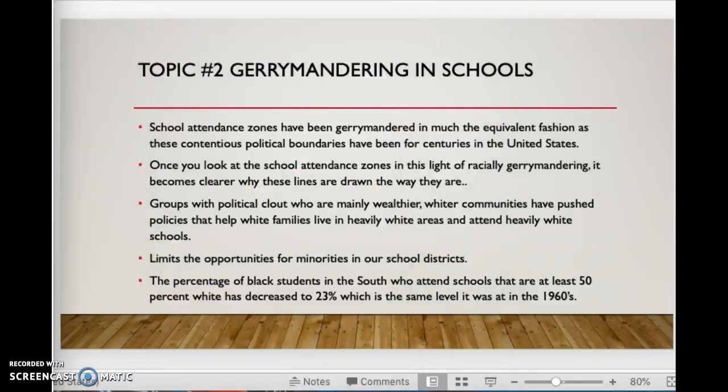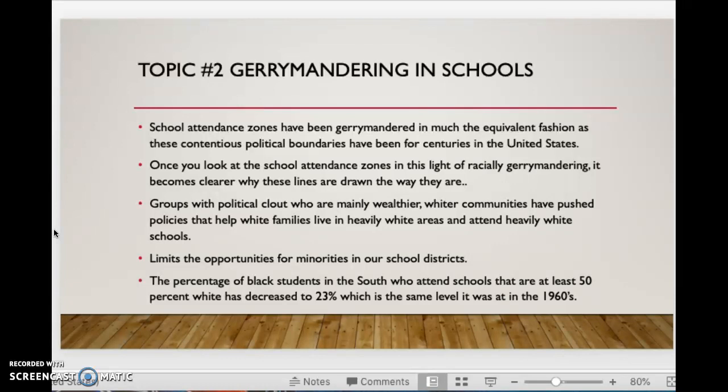And then, so I continue. Groups with political clout, who are mainly wealthier, whiter communities, have pushed policies that help white families live in heavily white areas and attend heavily white schools that are more funded, not only by the parents but by the districts as well.